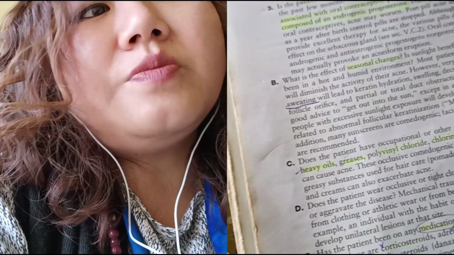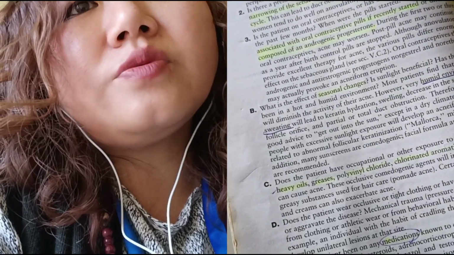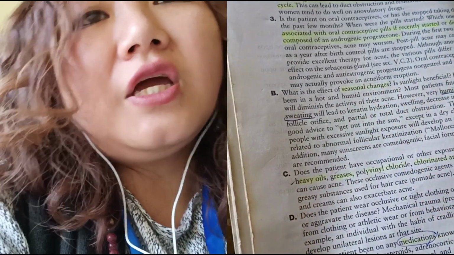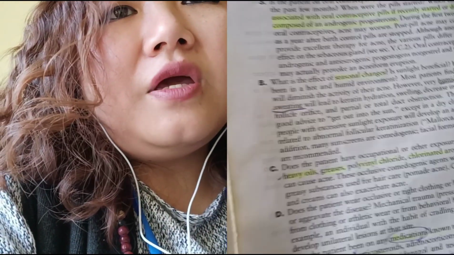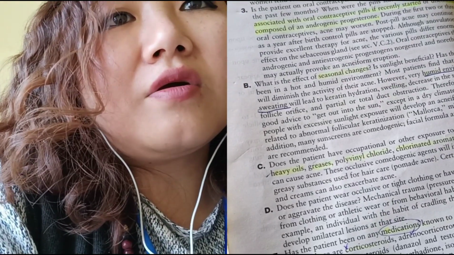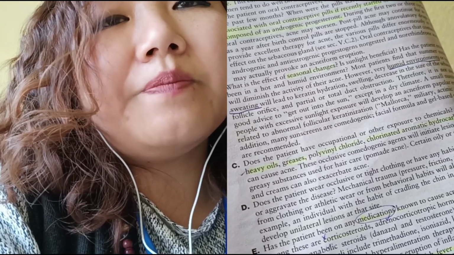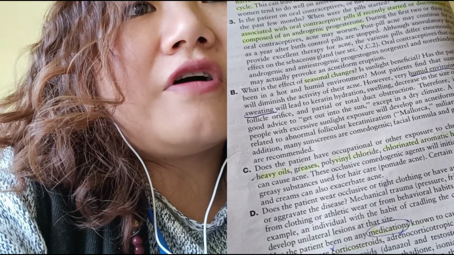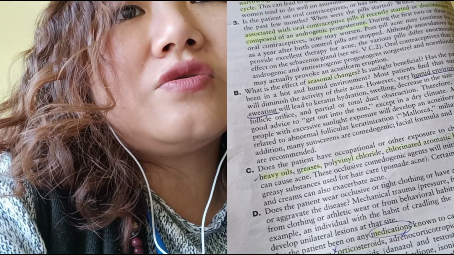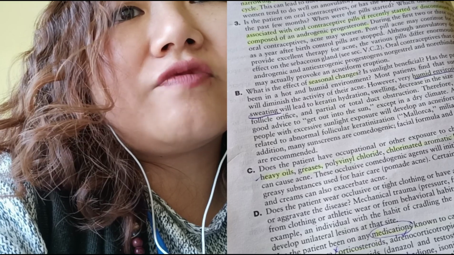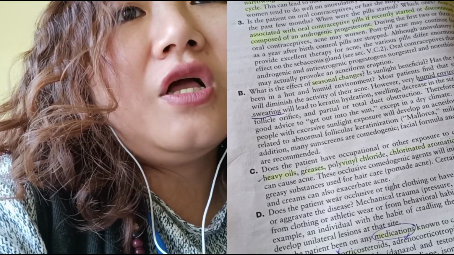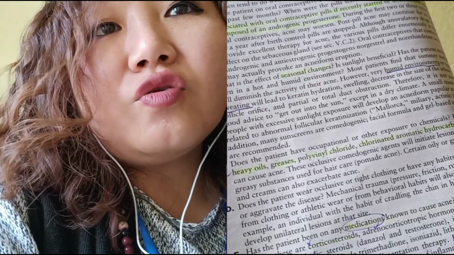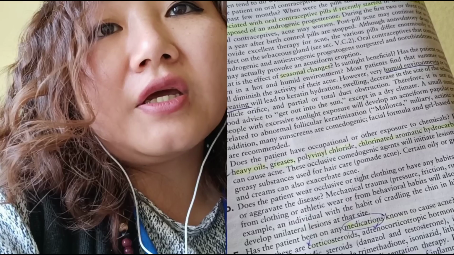On point B is another interesting point where it's written here. What is the effect of seasonal change? It is written here that very humid environments or heavy sweating will lead to keratin hydration, swelling, decrease in the size of the sebaceous follicle orifice, and partial or total duct obstruction. Just means that a very humid environment or heavy sweating can lead to acne.